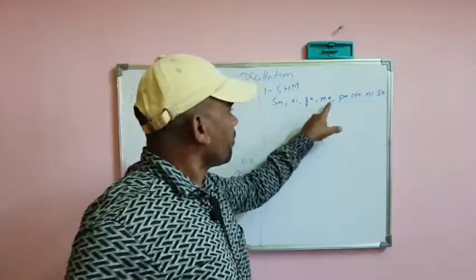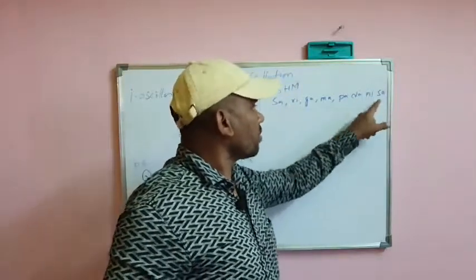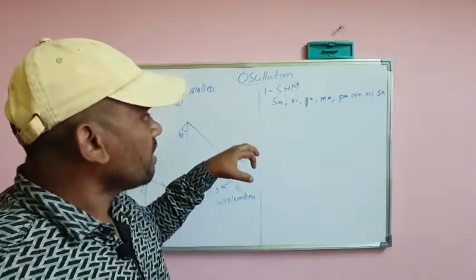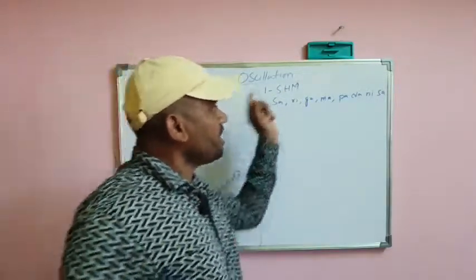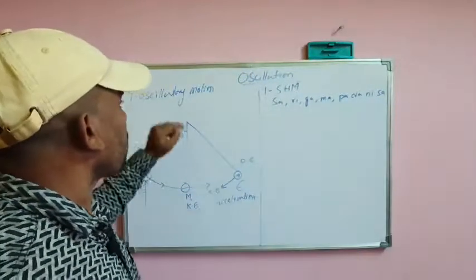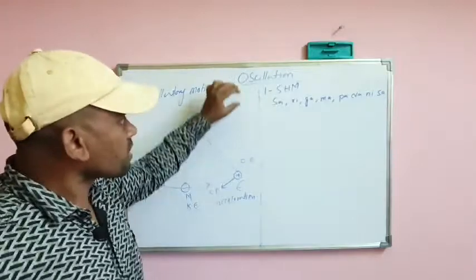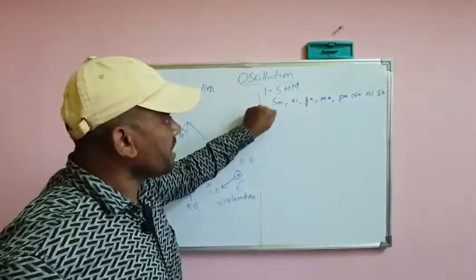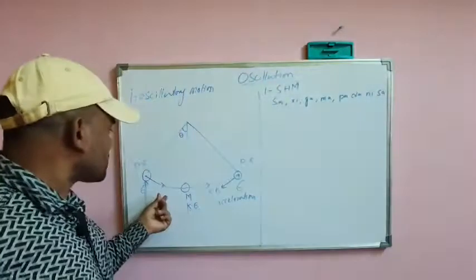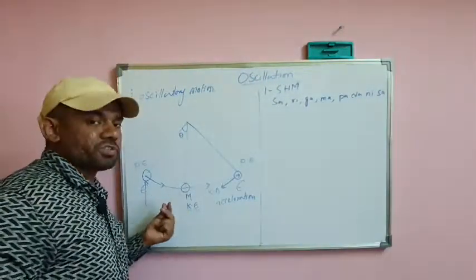1, 2, 3, 4, 5, 6, 7, 8. The 8th one is again the first one. So simple harmonic motion is repeating itself after a fixed interval of time. This is the main difference between periodic and oscillatory motion. Oscillatory motion repeats after a fixed interval of time, and its motion is to and fro.